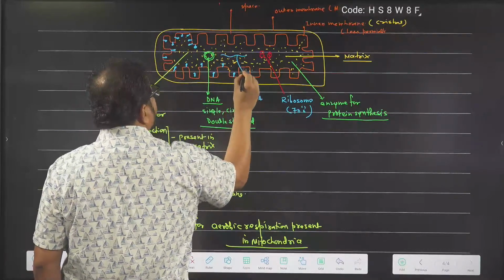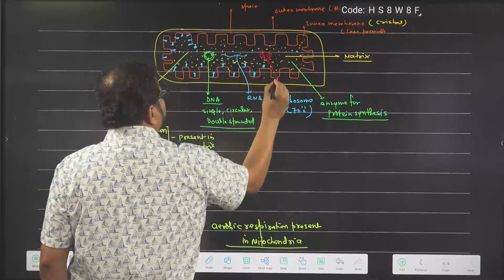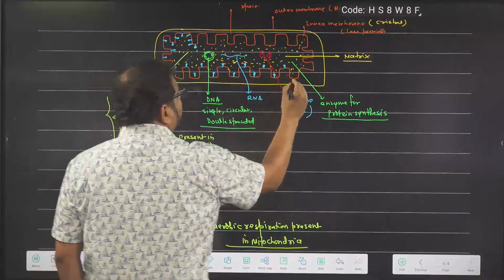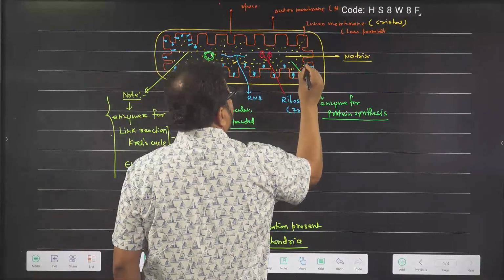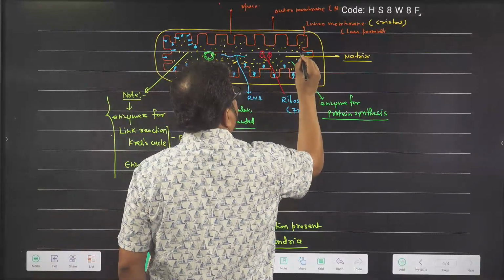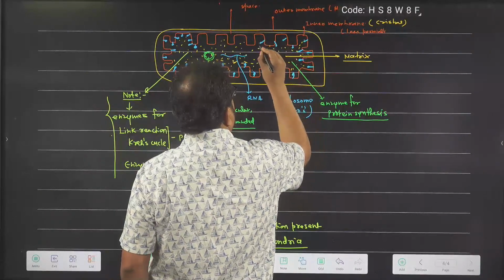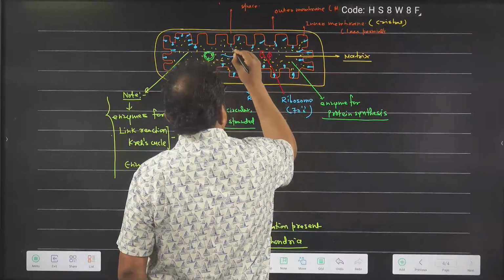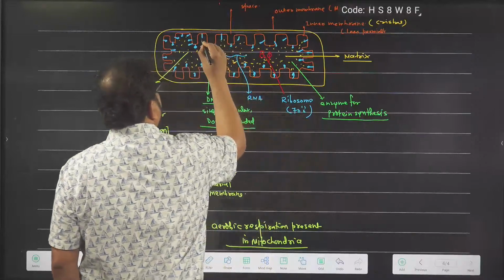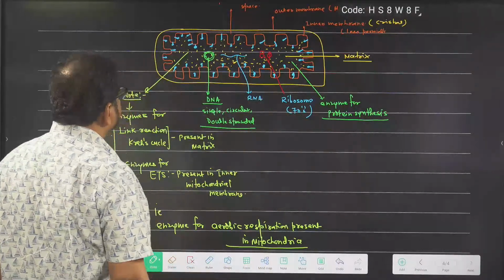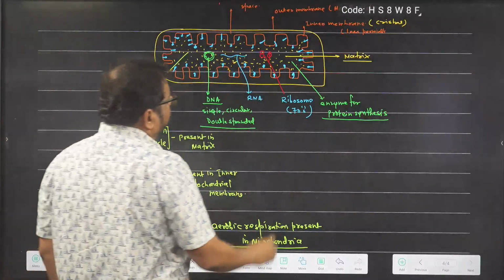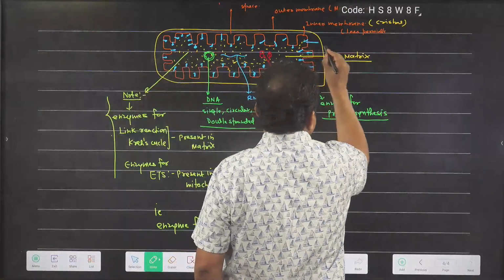So I am simply putting it somewhere, it looks like a pinhead like structure. Got the idea?